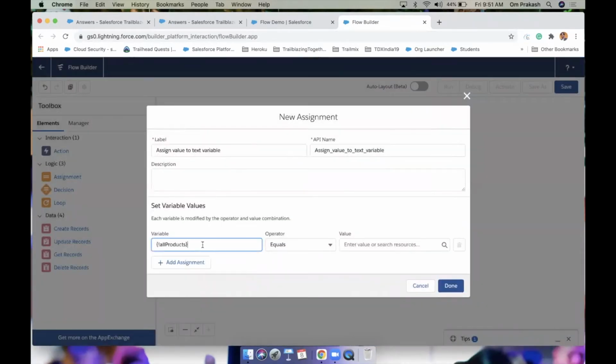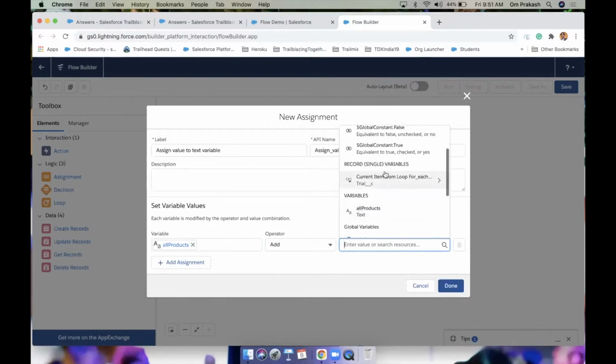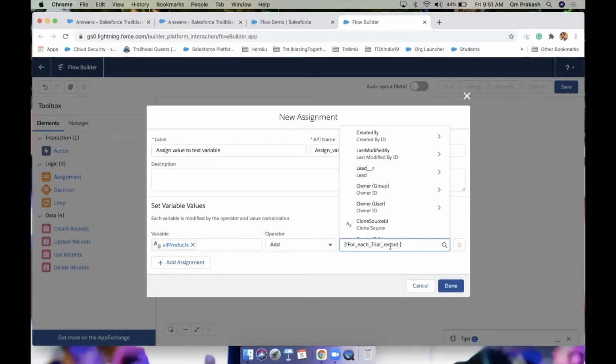Done. For the all products string, add means append something to the existing text variable. So all products variable name, add what? See, here is a record single variable, the current item from the loop for each element. This is the name of our loop element, by the way, and this is giving us the records one by one.